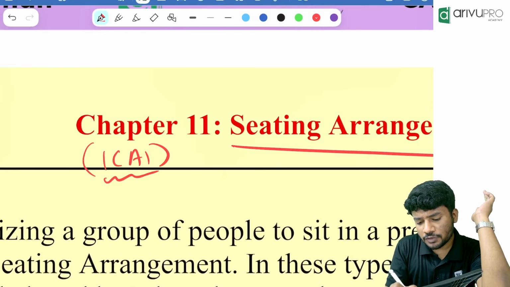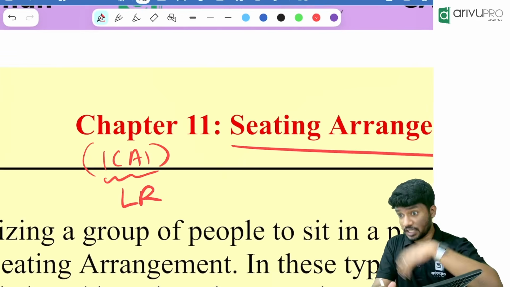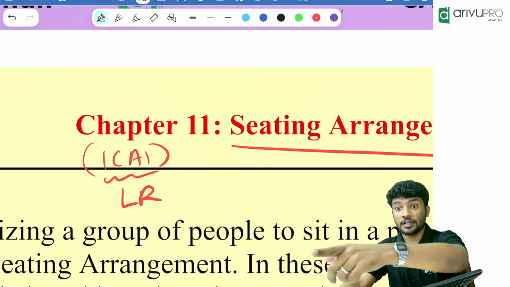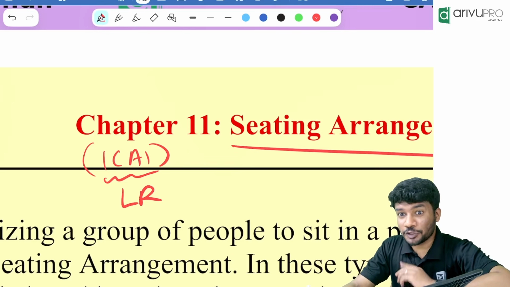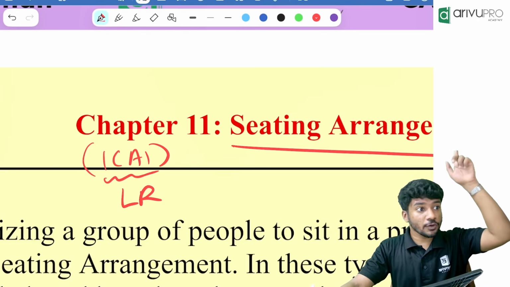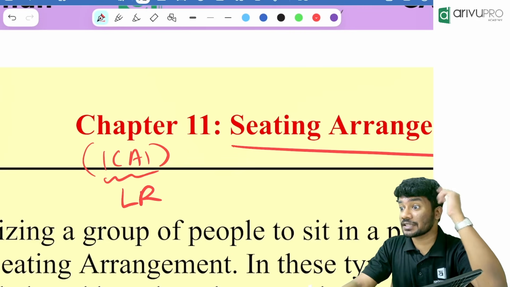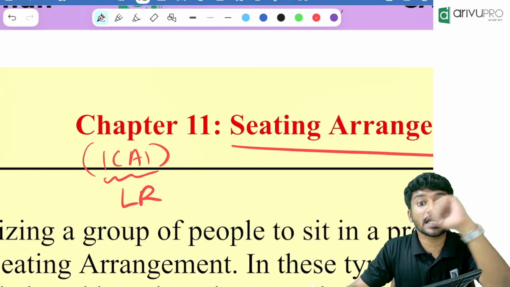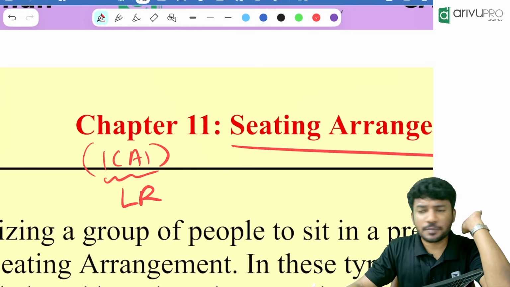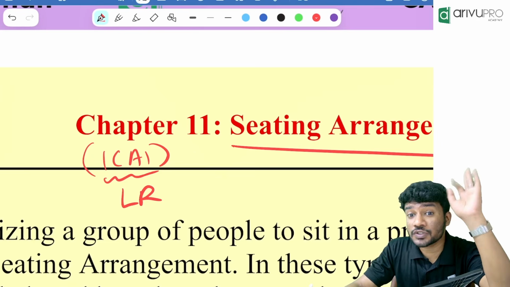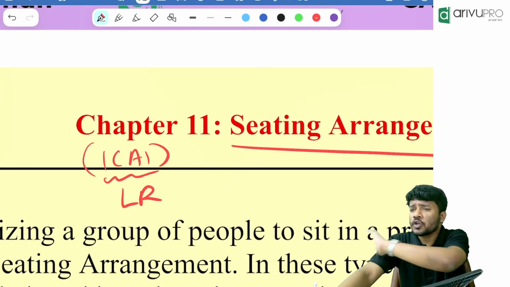Because it is part of your logical reasoning. When someone says you are third to the right of another person, you should be able to think in that aspect, whether you are getting the answer. That logical thinking is there or not, that's what they are checking with this particular chapter. Are you understanding the meaning of this chapter? That is the usage of this chapter. Other than that, nothing is there.